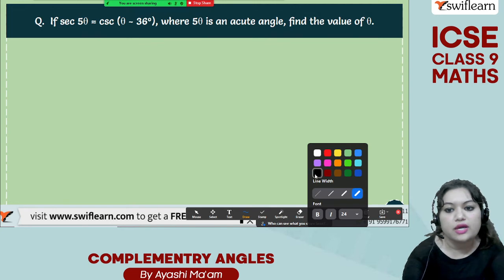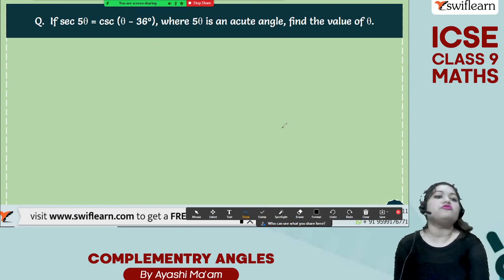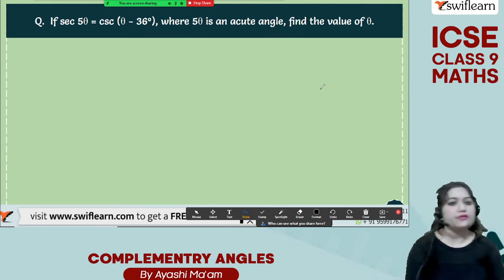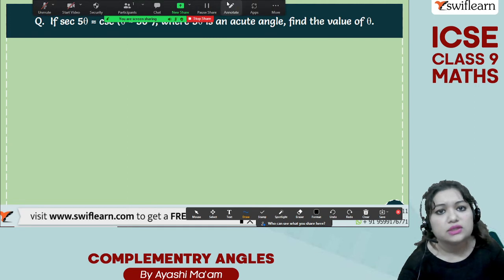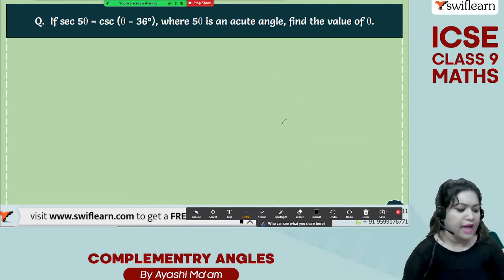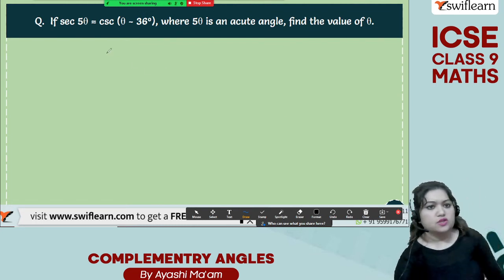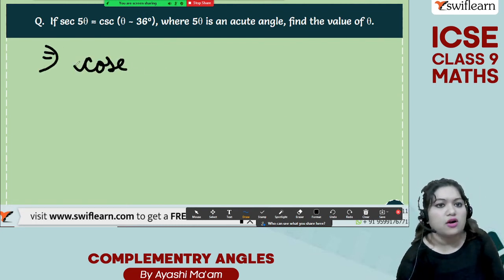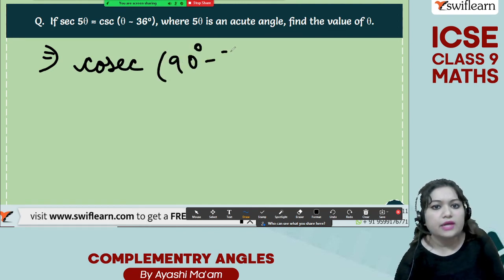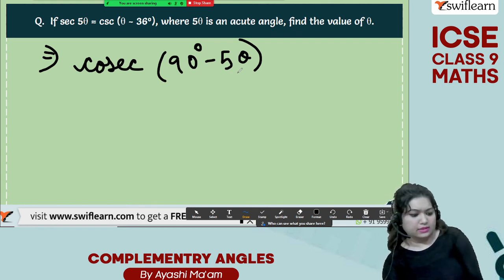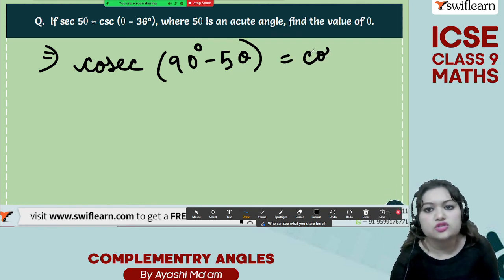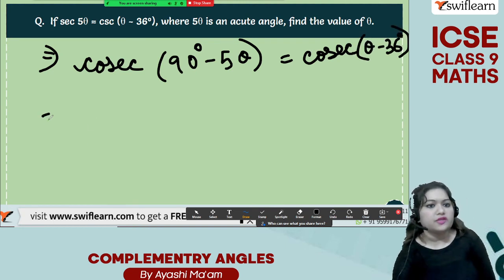Second question. If sec of 5 theta is equal to cosec theta minus 36 degree, where 5 theta is an acute angle, you have to find out the value of the angle theta. So sec of 5 theta means cosec of 90 degree minus 5 theta. I converted into cosec so that on both the sides we get cosec: cosec theta minus 36 degree.